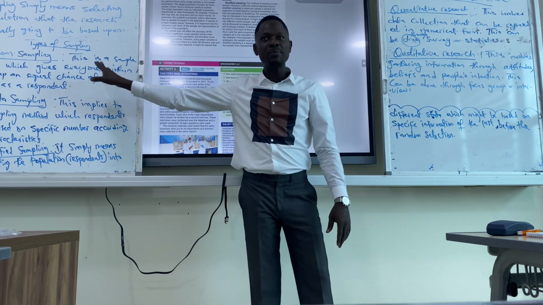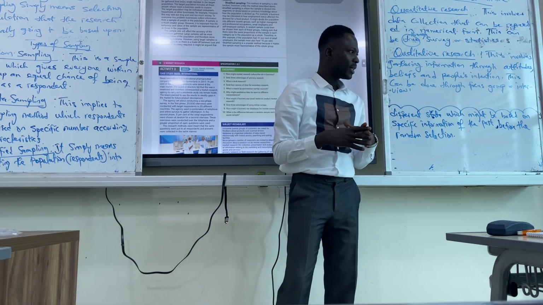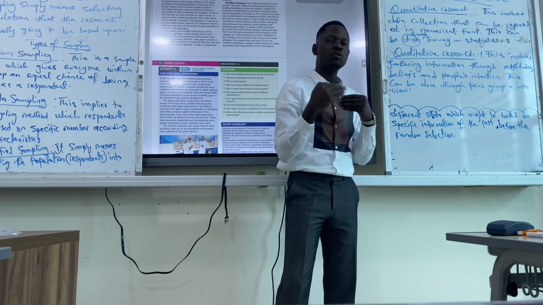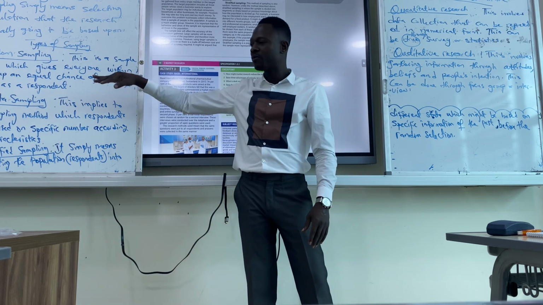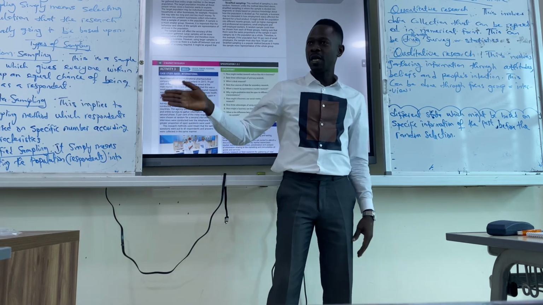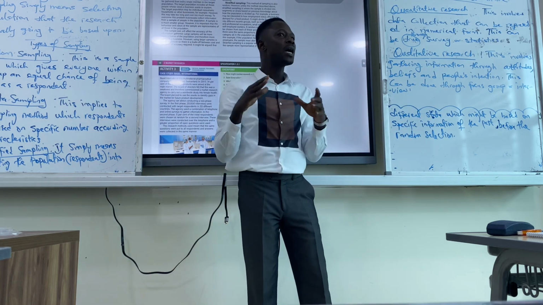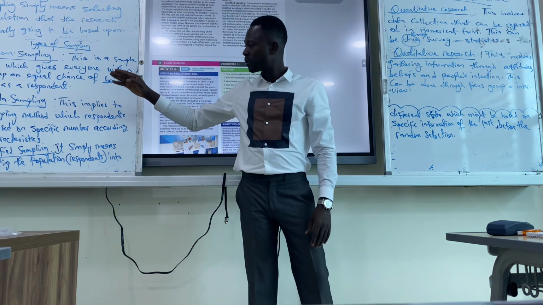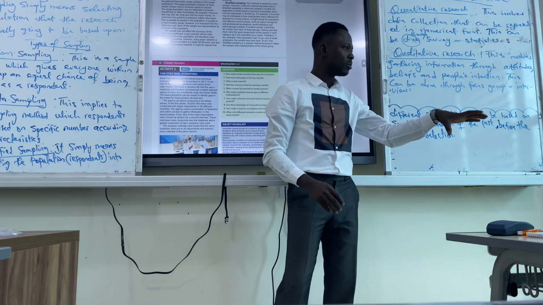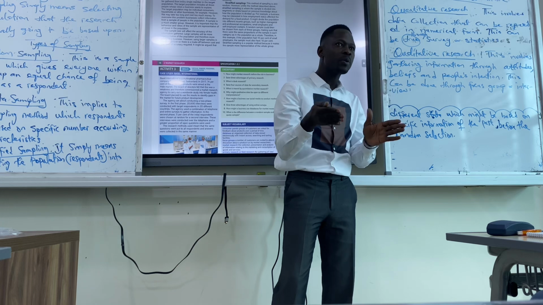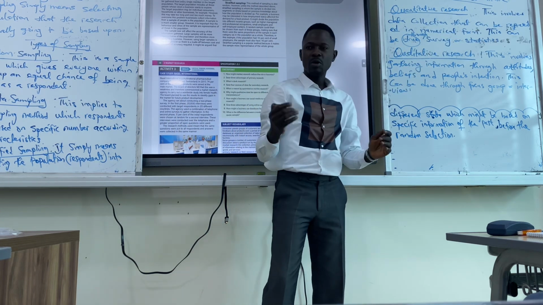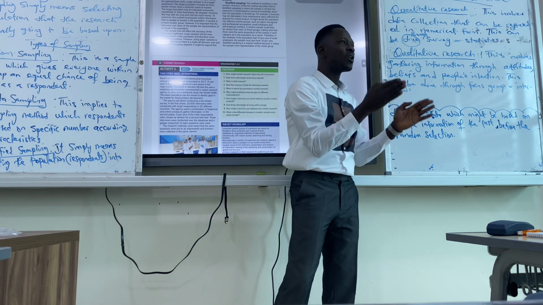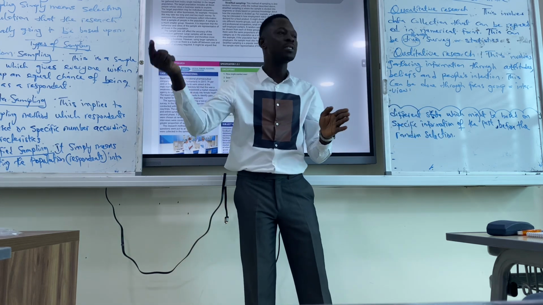And sampling means you are selecting a group of people that you want to use for your research, to make them your respondents. We have random, we have quota, we have stratified. For random, it means everyone within the sample has an equal chance to be chosen. For quota, it means we place a numerical value on the numbers we need as our respondents. And for stratified, it means as soon as we have the sample, we group them into different segments or strata before we use a random sample on them.